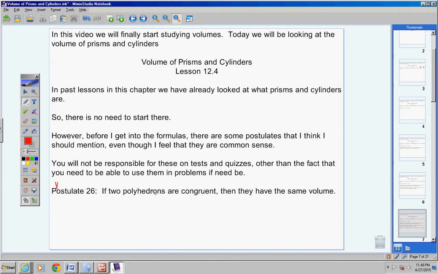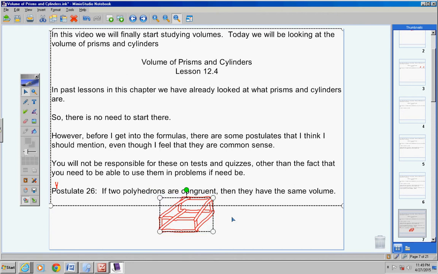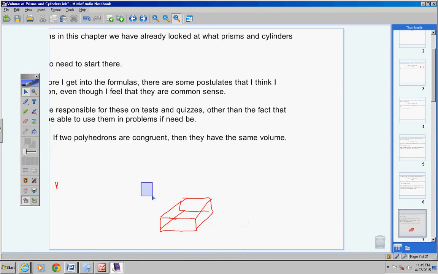If two polyhedrons are congruent, then they have the same volume. Guys, that's just common sense to me. If I have a rectangular prism like this, and I have one just like it, and they're congruent, then obviously they're going to have the same volume.